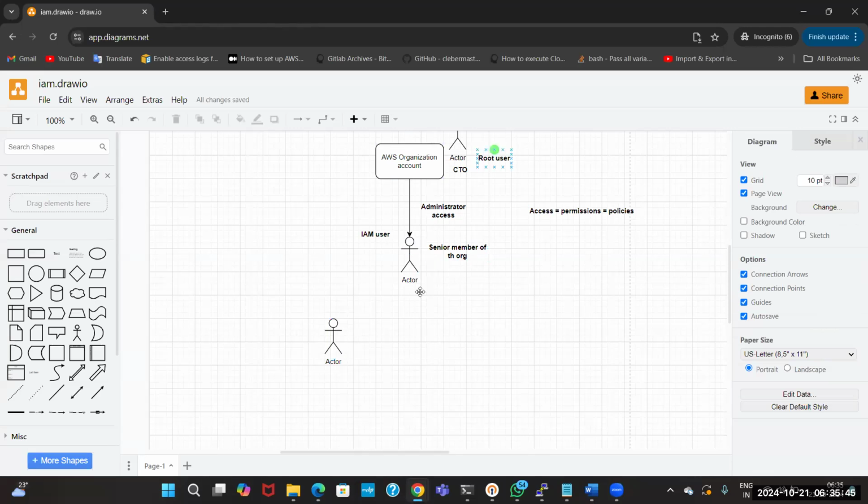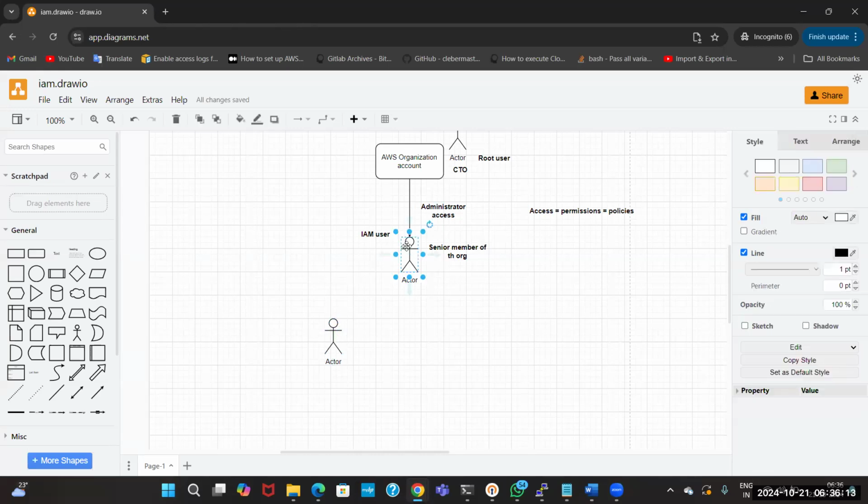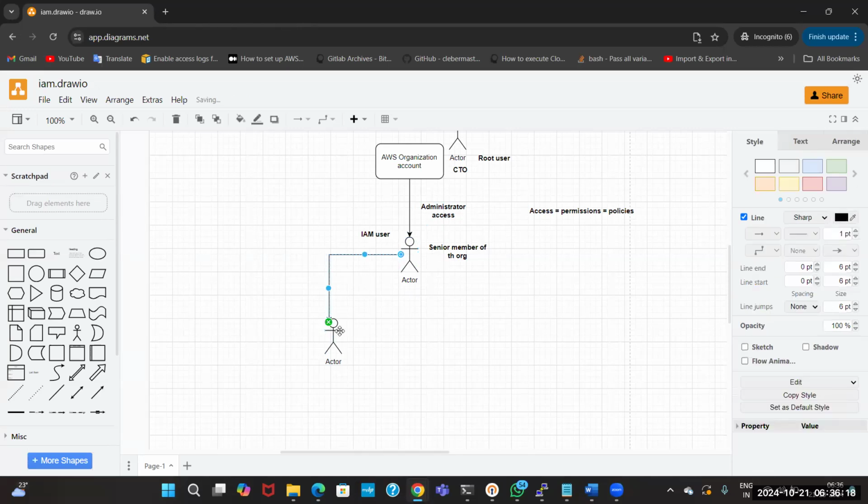There are only two persons here. One is the root user, that is the CTO. Another one is the administrator access, who is the senior member of the organization. This person also can give the access, guys. Why? Because he has the administrator access permission now, where he can give access to the other persons who are newly joined. First of all, he will create a user in his name.